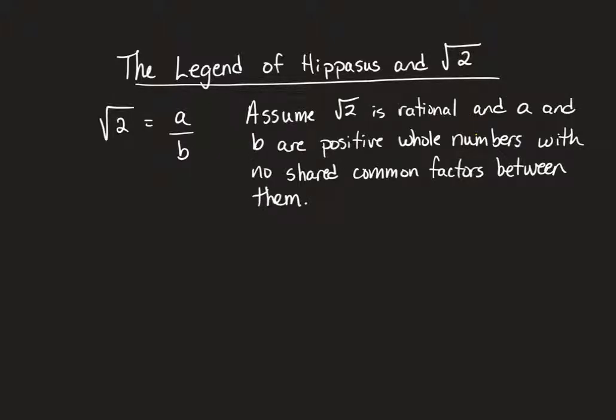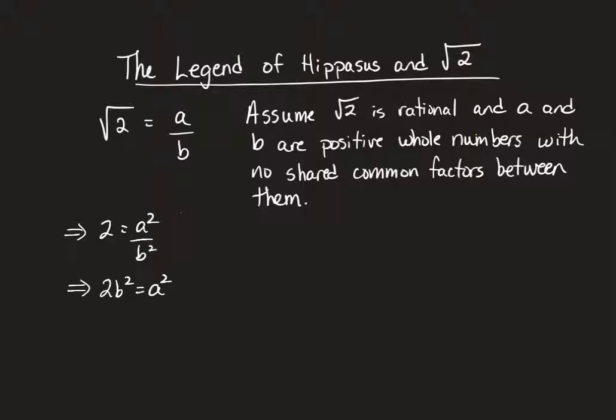Okay, so we assume root 2 is rational, and a and b are positive whole numbers with no shared common factors between them. Now that's the key issue right there, so that once we whittle down and reduce everything, eventually it'll come down to the point where you cannot reduce this any further because they don't have any more common factors, okay? So that's the assumption. We're going to prove that this is not true, so proof by contradiction.